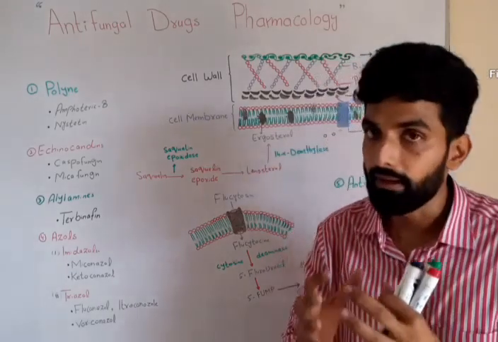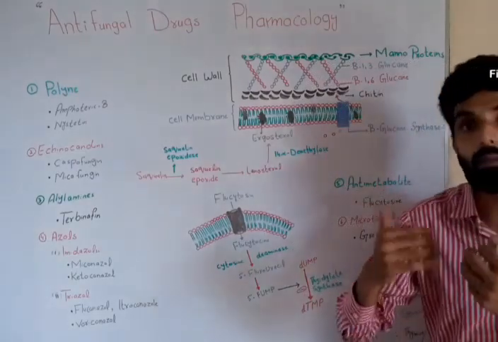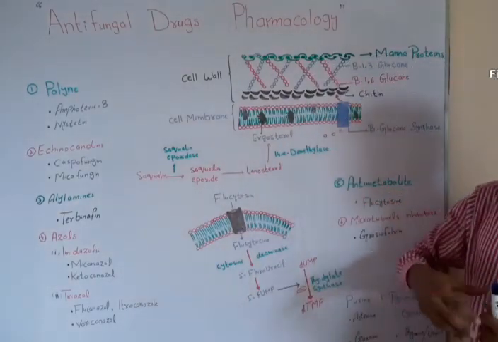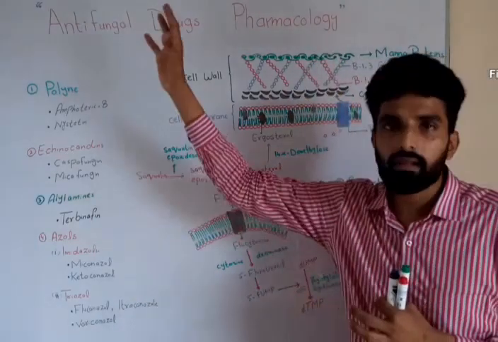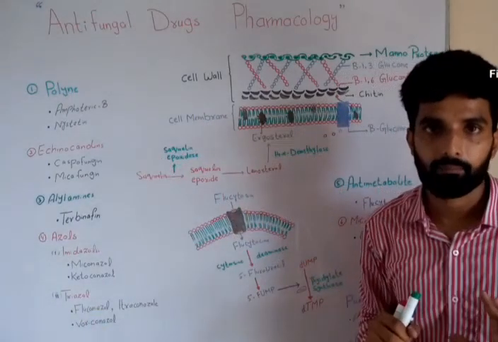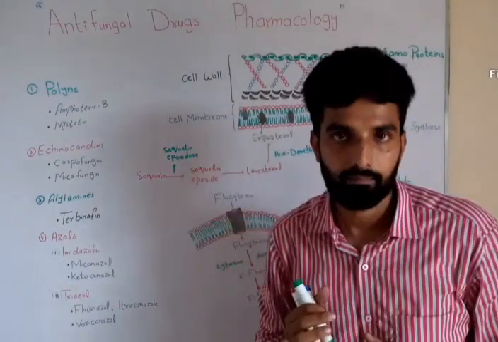Pores in the cell membrane will be created, and once the pore is created, the permeability of the cell will be disturbed. It will increase. Now solute and solvent can come out of the cell and go into the cell without any permeability barrier, and this may lead to fungal cell death.